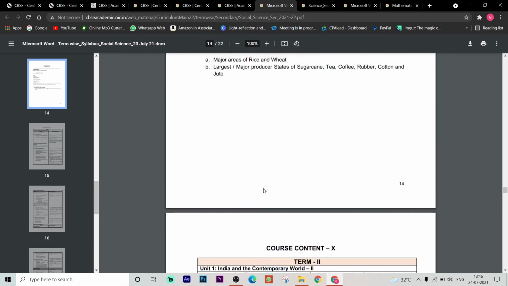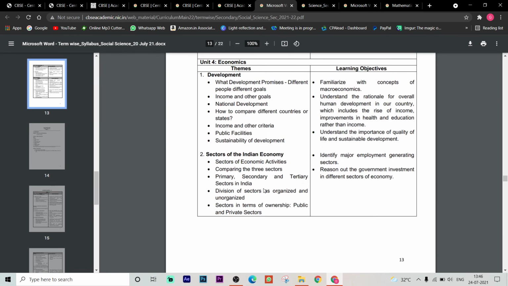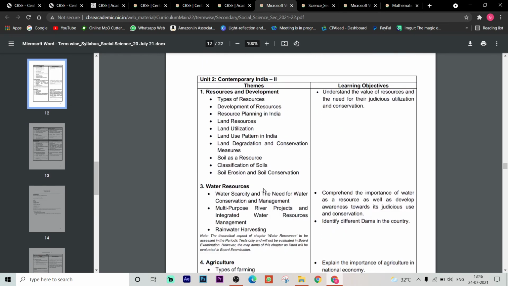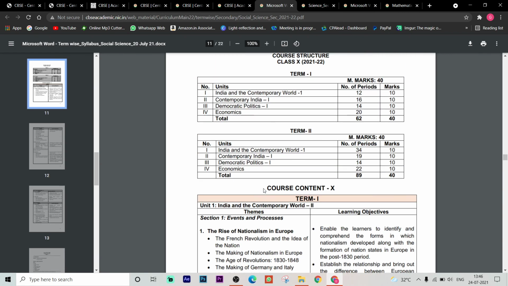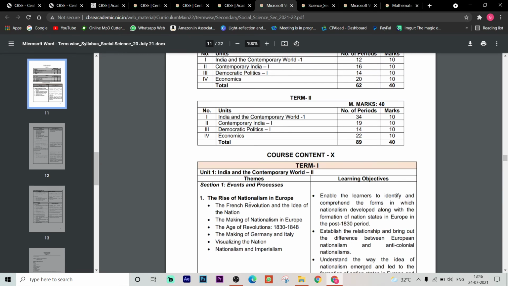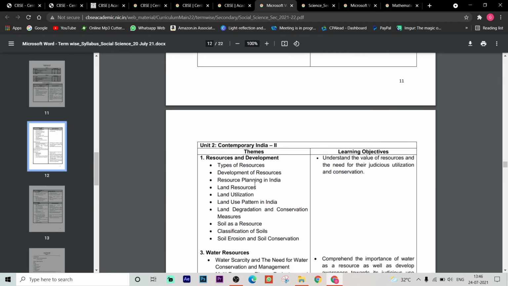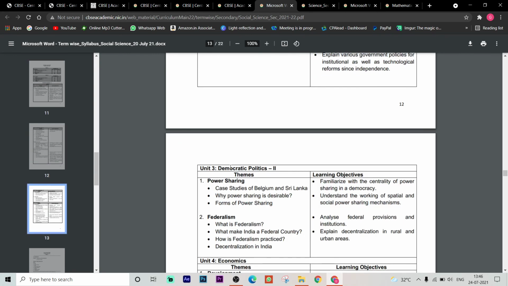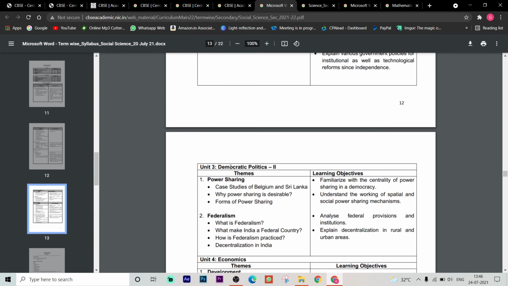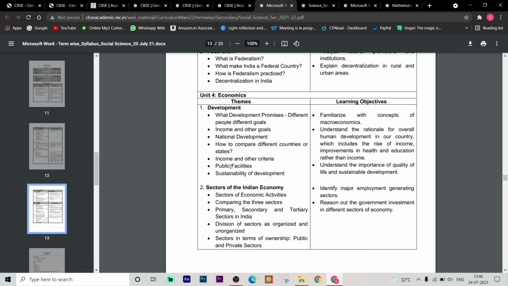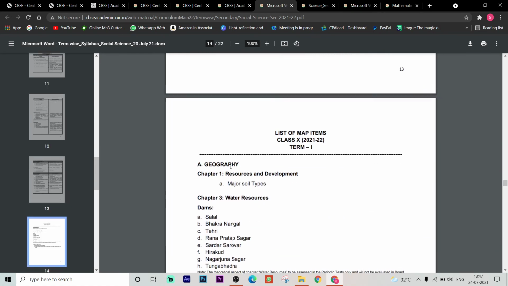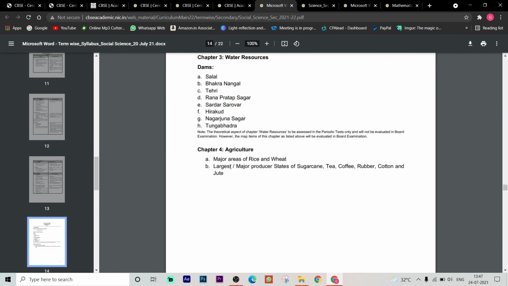So term 1 and 2, let us see the topics of map. These are. So here is the rise of nationalism in Europe, resources and development, water resources, agriculture. Okay, and here democratic politics. If you see, power sharing, federalism, economics, development, sectors of the Indian economy. So these are about term 1. Term 1 topics these are.